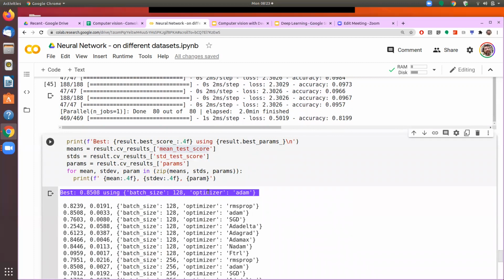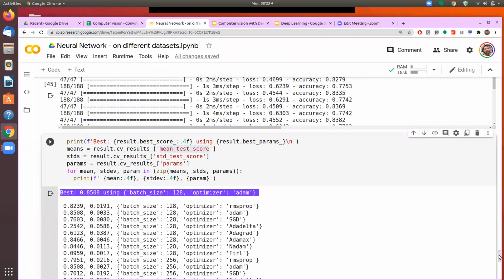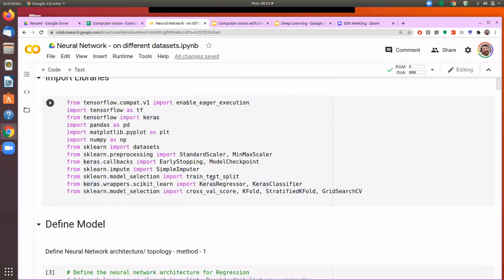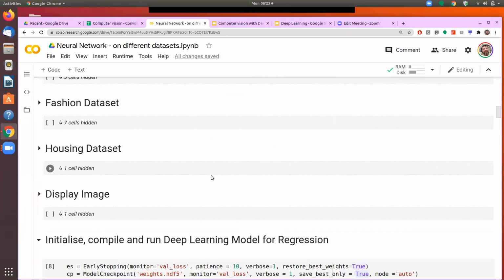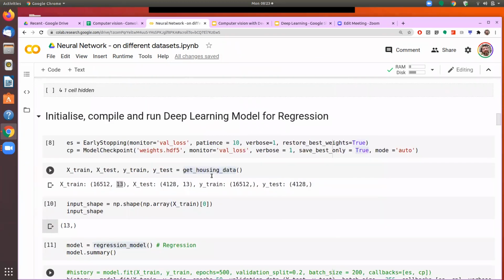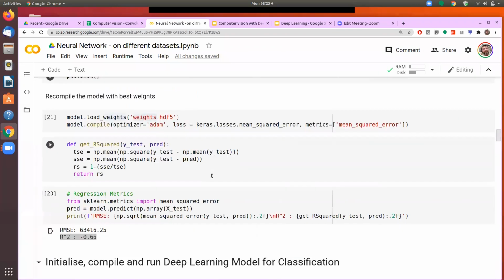Since we have seen over the different tests that we have done that Adam itself is giving the best parameter, having known that Adam is the best optimizer to use, now we can go back to our original model and run a much larger number of epochs using Adam.